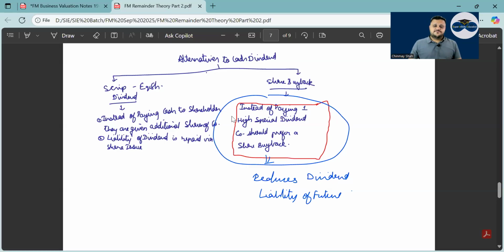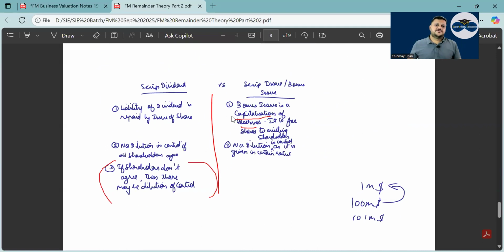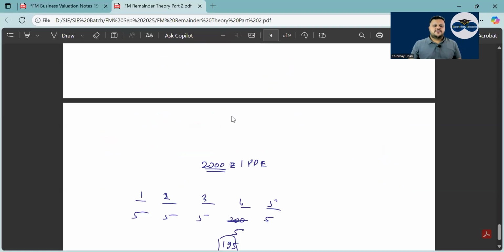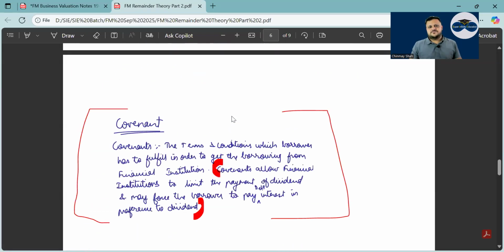Instead of paying one high special dividend, you buy back shares so that it reduces the final liability of future dividends. Scrip dividend versus scrip issue. Scrip issue is bonus share. Bonus share is capitalization of reserves, but scrip dividend is a liability raised, which is taken care of by what? Tell me. Issue of shares in place of dividend. With this, I think one minute to go. There was one more thing.